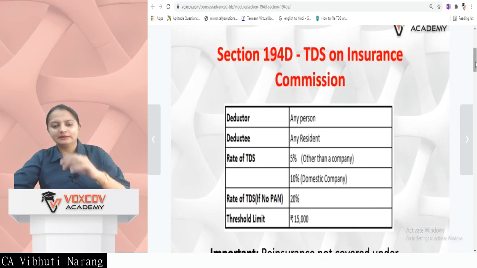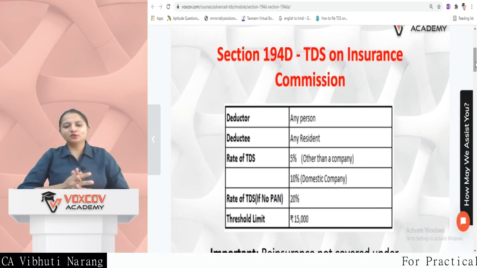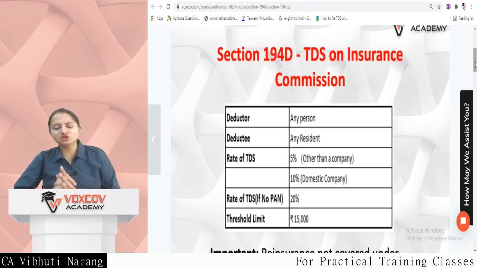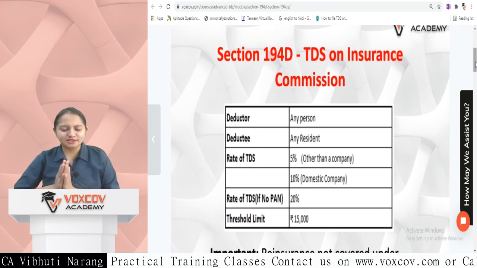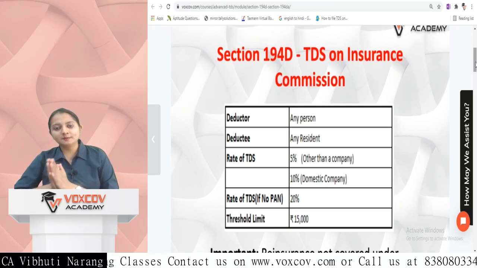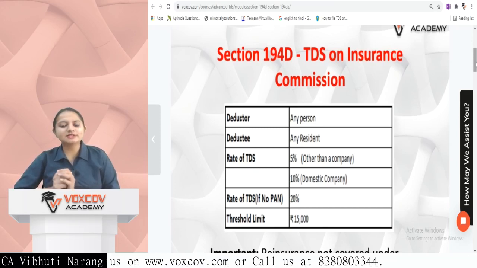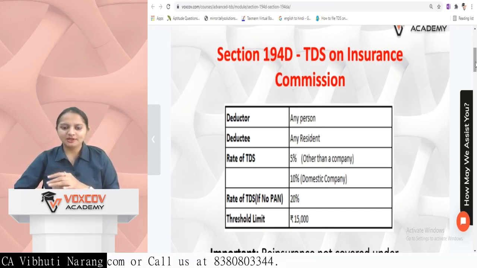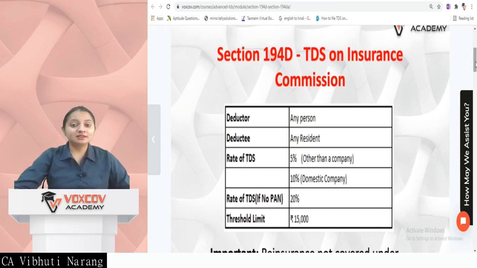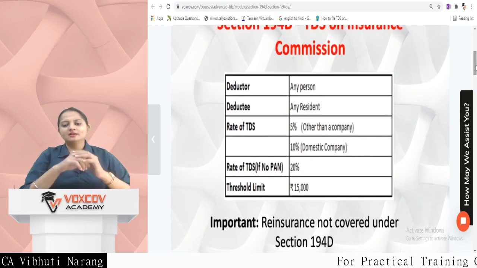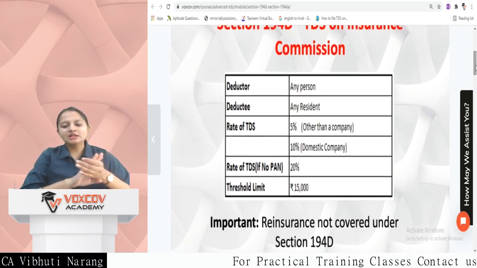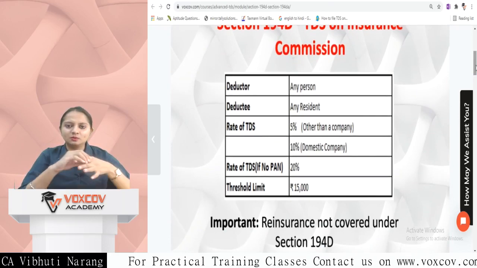Next section is section 194D, which is TDS on insurance commission. Deductor is any person, deductee is any resident. Rate is for other than company deductees 5%, for domestic companies the rate is 10%. If PAN not available, rate is 20%. Threshold limit is 15,000. So this lump sum limit is 15,000. And the important note is that reinsurance is not covered under section 194D.